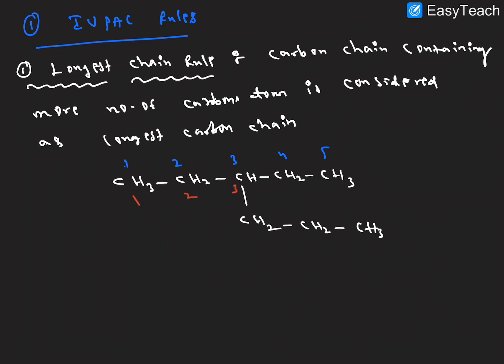The 1 2 3 4 5 6, and totally we get 6 in red color. The blue color gets 5. So this chain is correct. So here this numbering is correct. This chain is the wrong numbering, right? Next rule. So what is the first rule saying? The carbon chain containing more number of carbons is considered the longest chain.